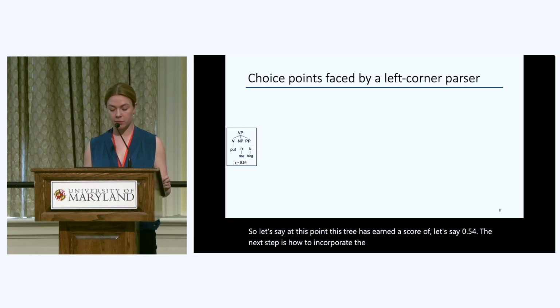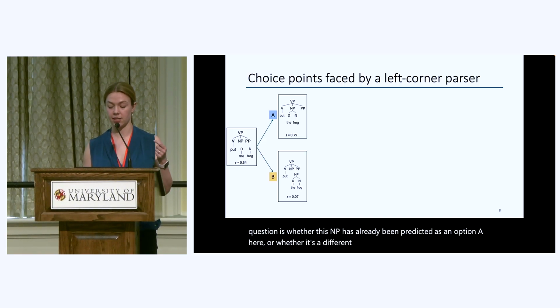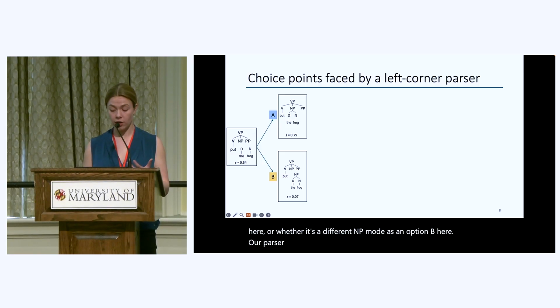There are two possible choices here. In both cases, the frog is being assembled into an NP. The critical question is whether this NP has already been predicted, as in option A here, or whether it's a different NP node, as in option B here. Our parser pursues the top scoring candidate first in a form of limited parallelism.